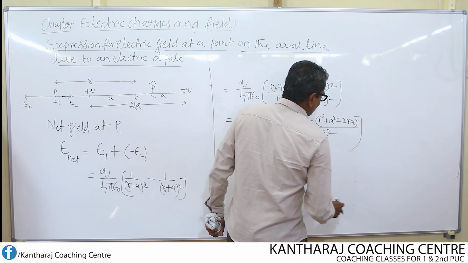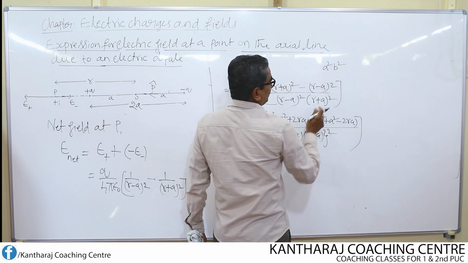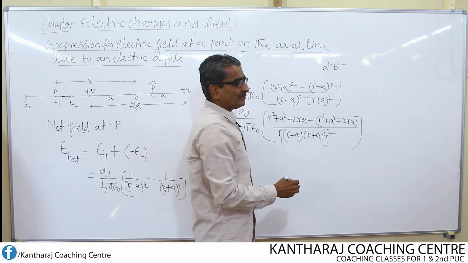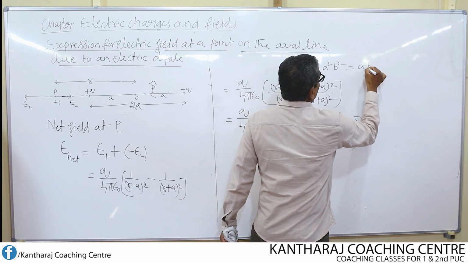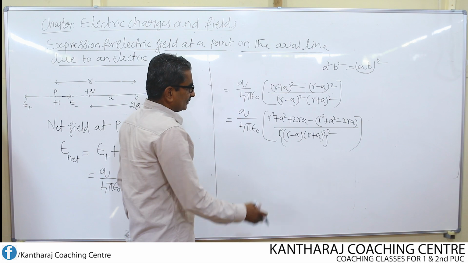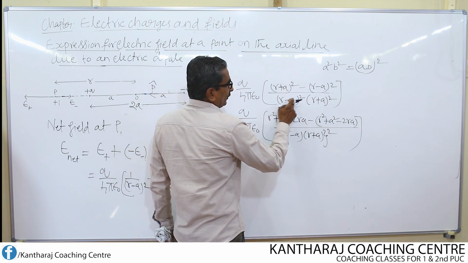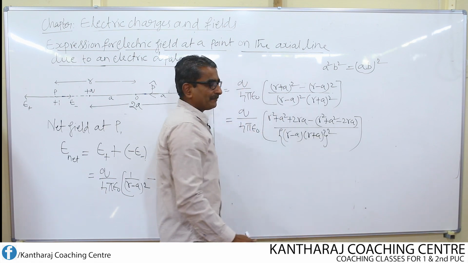How can I write like this? You know that if A square B square is there, product of A square and B square can be written as AB whole square. I can take the square common. So that is what I have written. So this is like A, this is like B, therefore AB whole square.